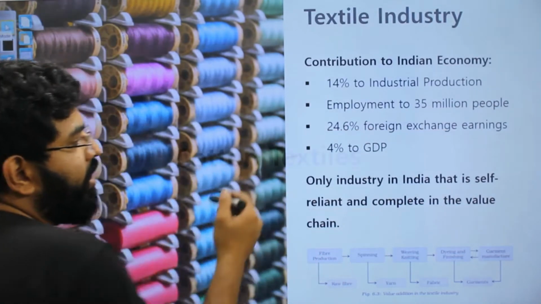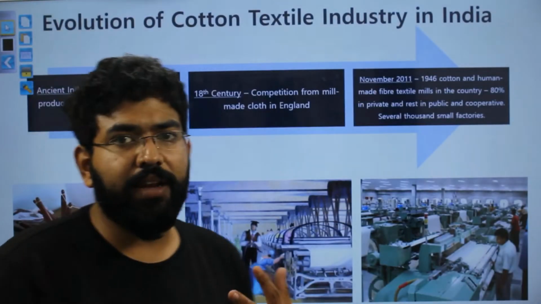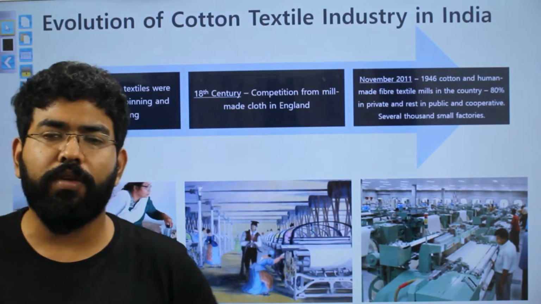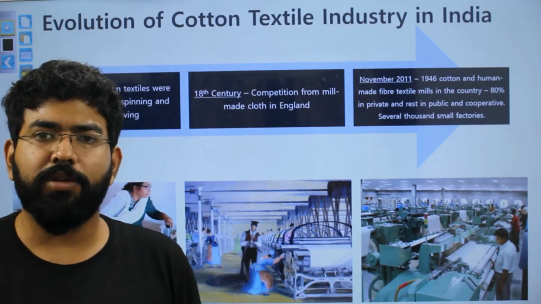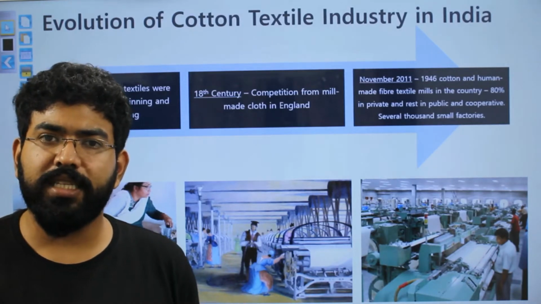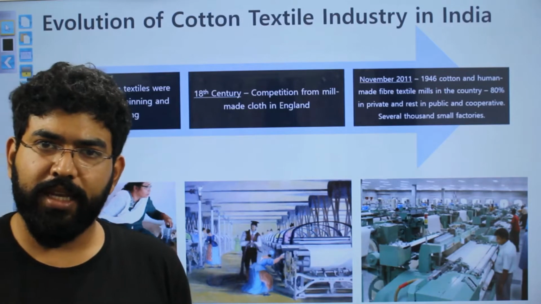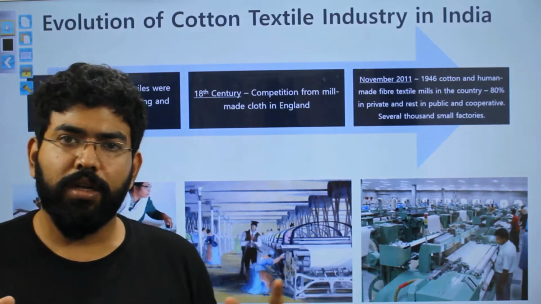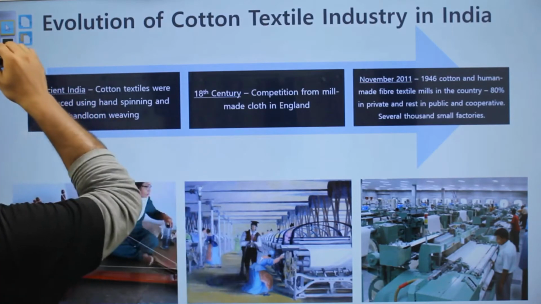Now let's look at the cotton textiles. Cotton material, we already know, has been going on for a lot of centuries. India has been producing cotton products. In fact, this is what attracted the Europeans to our shores. So, this is one of the beginnings of our manufacturing industries.